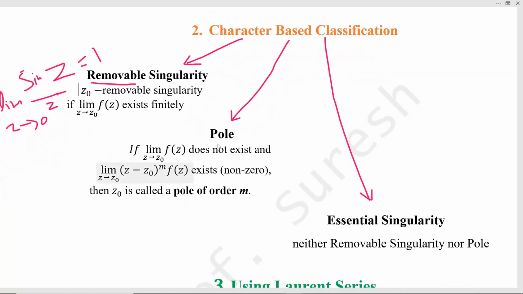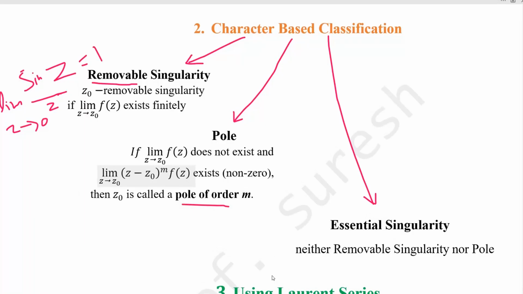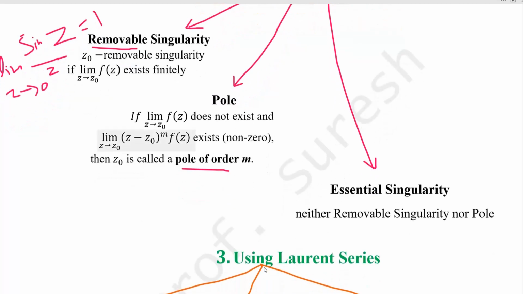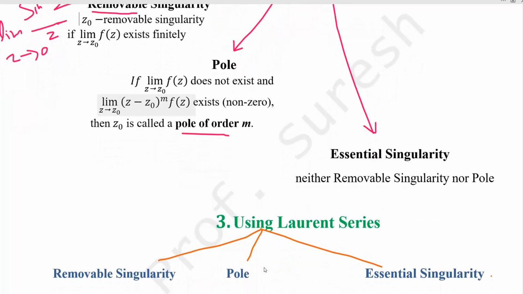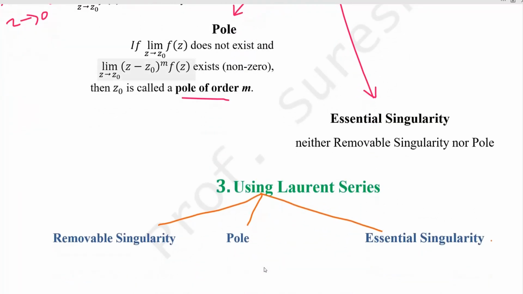And then the second one, pole. If limit z tends to z0 of f of z does not exist, and limit z tends to z0 of z minus z0 power m times f of z exists and is non-zero, then z0 is called a pole and this number m is called the order of the pole. Third one, essential singularity. It is neither a removable singularity nor a pole. And then the third classification, using Laurent series. Using Laurent series also we have the same three types: removable singularity, pole and essential singularity.